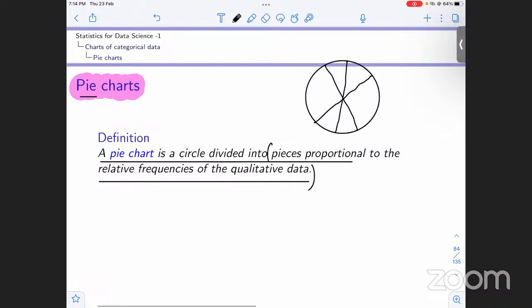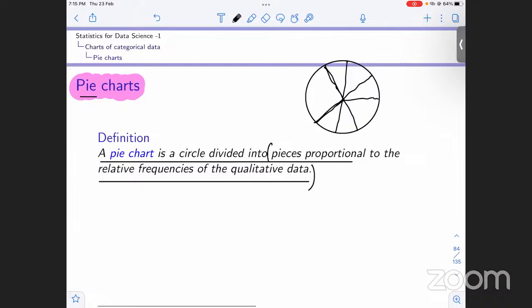If we have a large data set and some category occurs a lot of times, then pieces proportional to the relative frequencies means that the category with more count, whose frequency is more, will have a bigger share on the pie chart, a bigger area share.